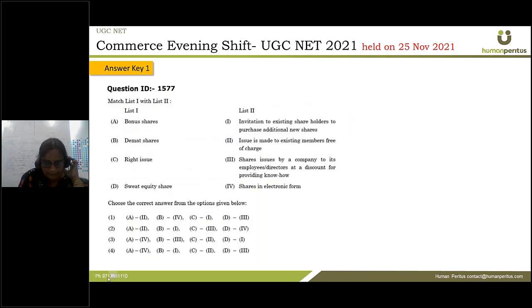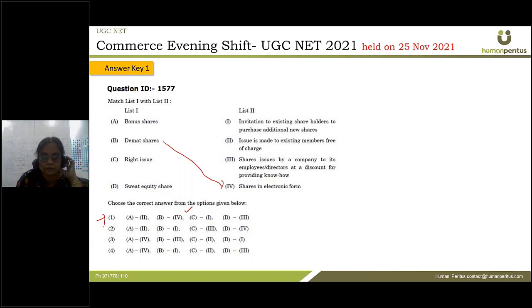Now again, this question is very simple to match. Bonus shares, demat shares, right issue, sweat equity shares. If you know what demat shares are, look for this option. Simply, it is shares in electronic form. Everyone today knows that shares in electronic form are called demat shares, right? So B4 is coming in this option only. So it means A should be the correct option.